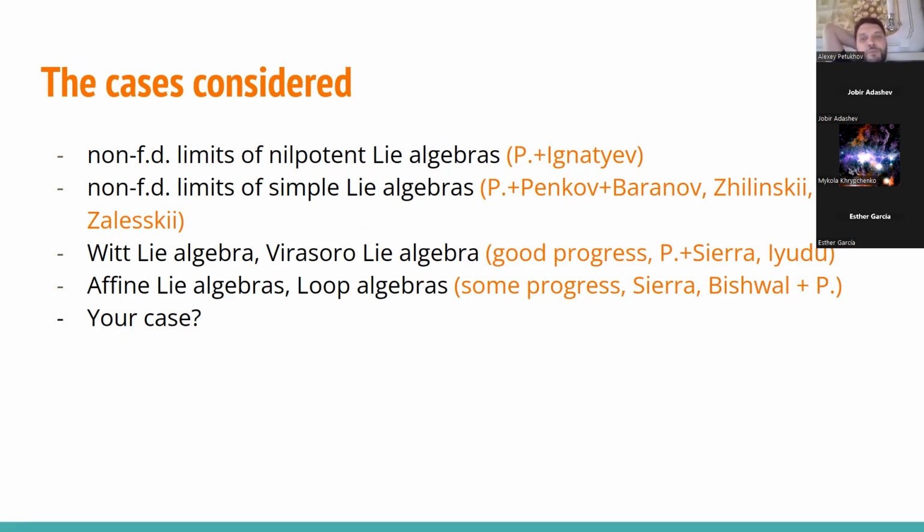We have some good progress, at least on the level of primitive ideals of Poisson Lie algebras for the Witt Lie algebra and Virasoro Lie algebra, with some major contribution by the work of Susan Sierra and Natalia Iyudu. There is some activity in this direction provided by Susan Sierra and, I forgot the name,